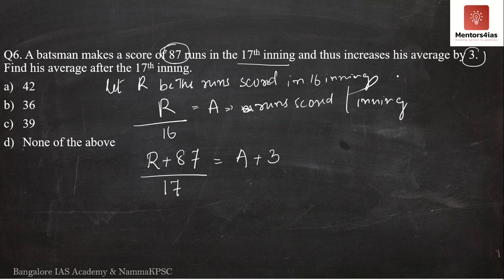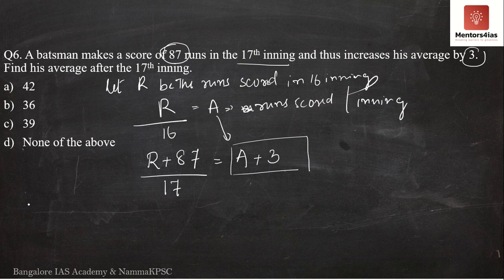So what is the question asking for? The question is asking for his average after the 17th innings. That is, we have to find out A plus 3. Obviously it would seem that we have to substitute for R, but rather than substituting for R, I will substitute for A itself, because the calculation will be much easier.